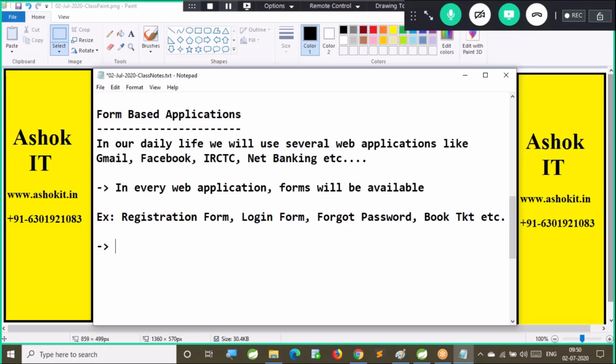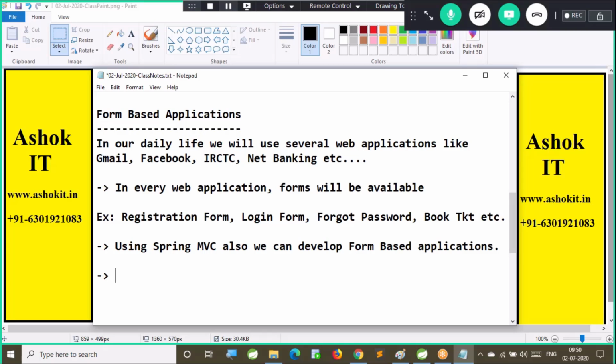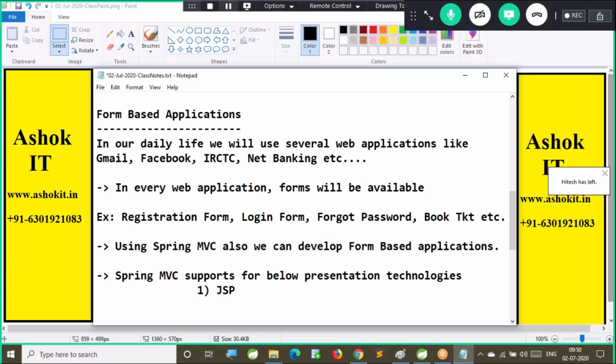Using Spring MVC also we can develop form based applications. Spring MVC supports the below presentation technologies. Here we can use JSP as a presentation technology, and we can use Thymeleaf also as a presentation technology.